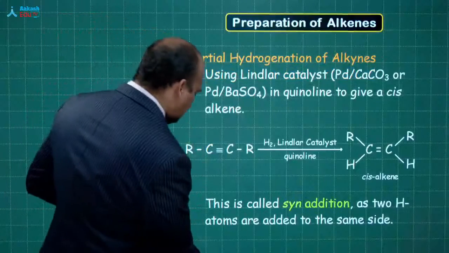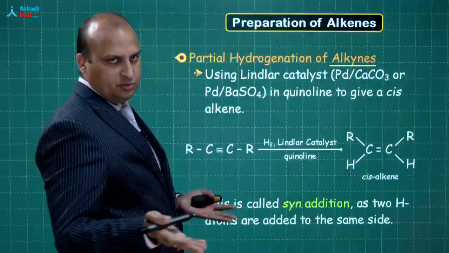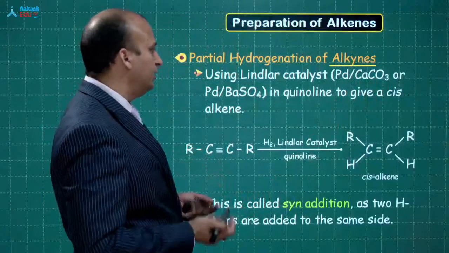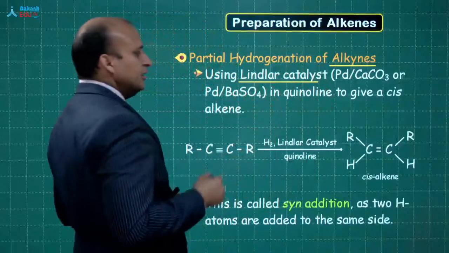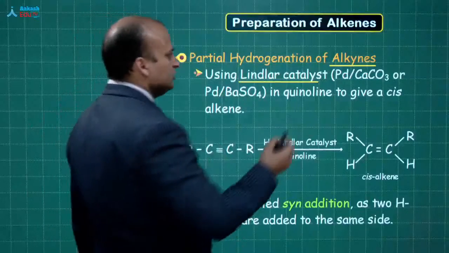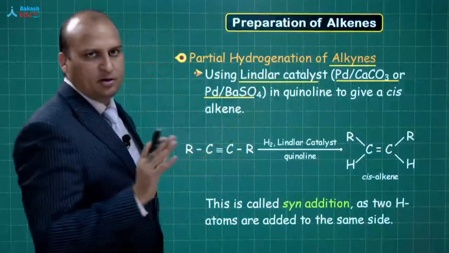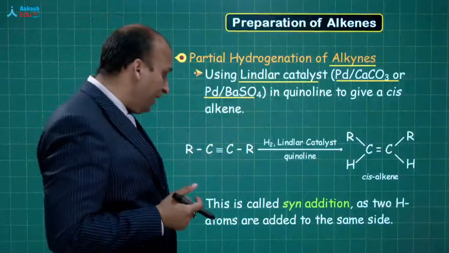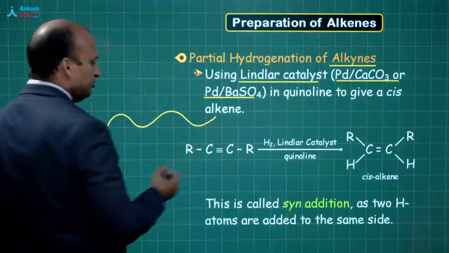Partial hydrogenation of alkynes. So this is similar to catalytic hydrogenation. In fact, it is the same. The only thing over here is that here you use a Lindlar's catalyst. Lindlar's catalyst is a poisoned catalyst. Poison means, see, we are using palladium, and on top of it we are doing poisoning by calcium carbonate or barium sulfate.